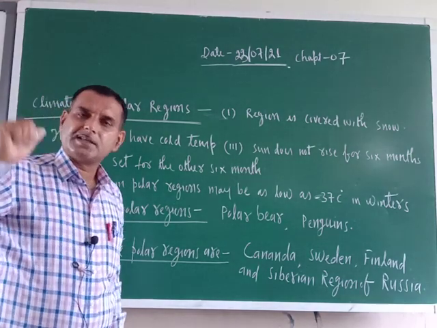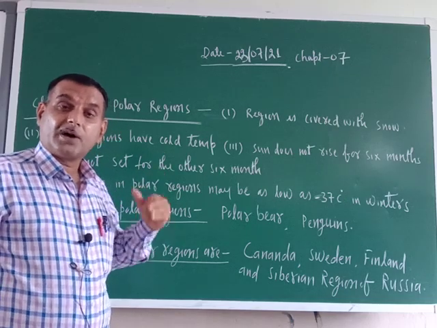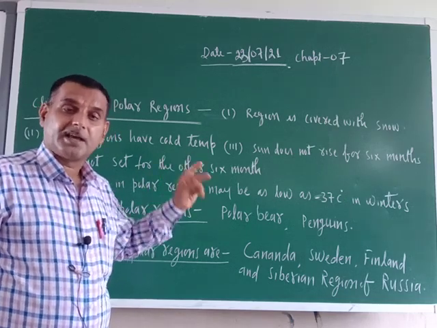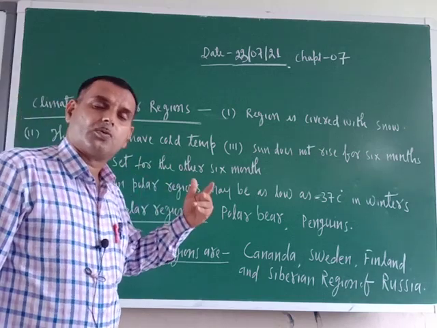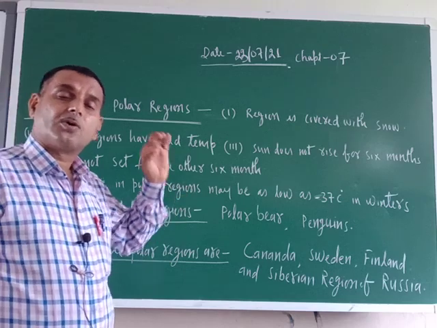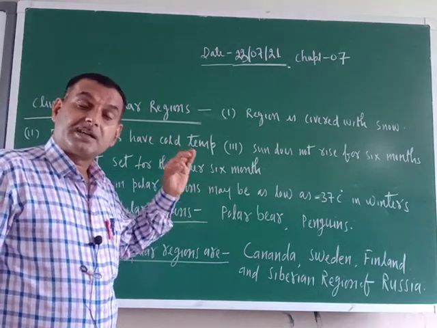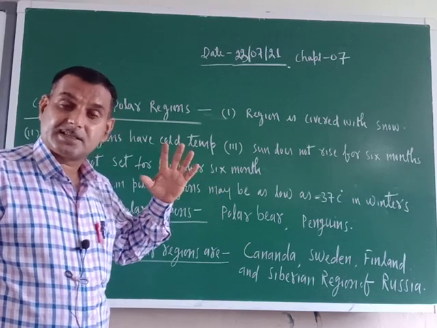In polar region, some special type of climate is found. What kind of climate is it? Number one, the entire area is covered with snow. Second, the temperature is cold, as low as minus 37 degrees Celsius.